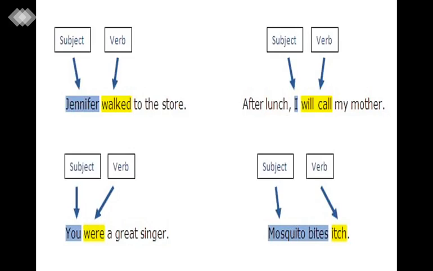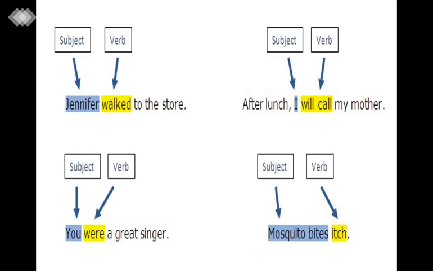After lunch, who is going to call? I will call. So "I" will be the subject. "Will call my mother": again, see here, "will" comes in the verb because it is a helping verb. So, will call my mother. And "call" automatically comes to the verb.